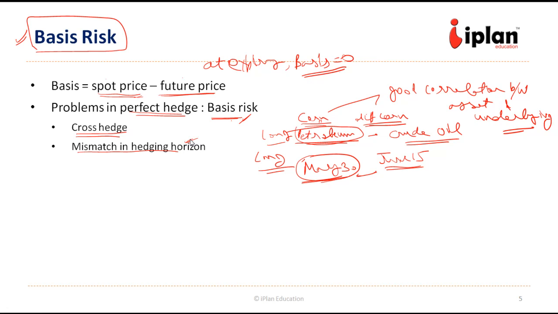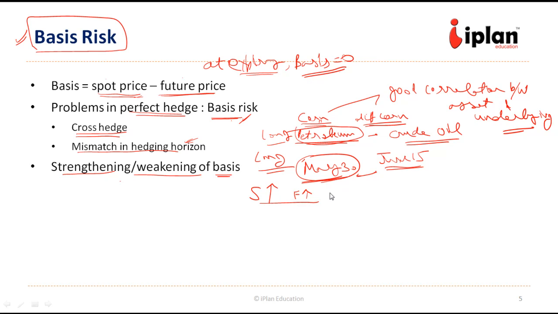So ideally, when the time passes, as we have said, the spot price and future price should converge, and at the expiry the basis should become 0. But there might be other cases where strengthening or weakening of basis is happening. Suppose spot price rises more than the future price rise, that is strengthening of the basis. And if the spot price moves a little but the future price moves a lot, then there will be a weakening of basis. So either way, the investor might be exposed to the basis risk.